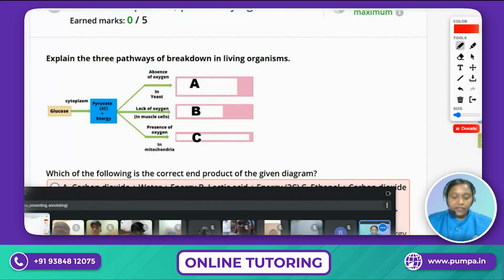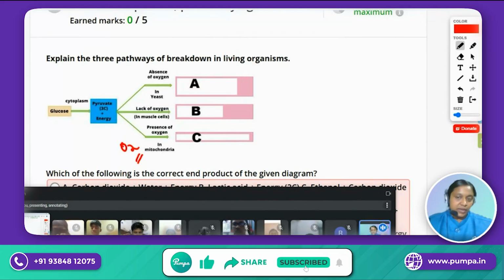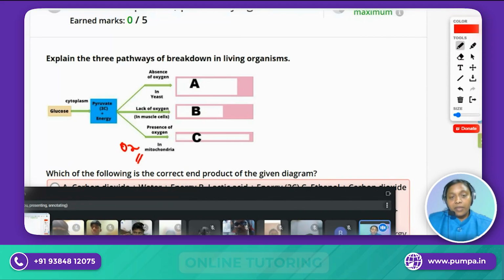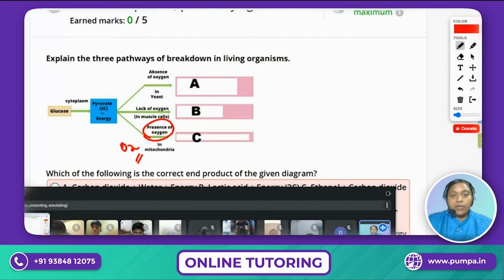And if energy has to be produced, there should be a continual supply of oxygen. So why are we breathing? Because our body has to generate the energy with the help of oxygen. But now, under what conditions does this oxygen change? It goes from the presence of oxygen to a lack of oxygen, where the oxygen level is lower. That's why when we run fast, we say we are out of breath, right?